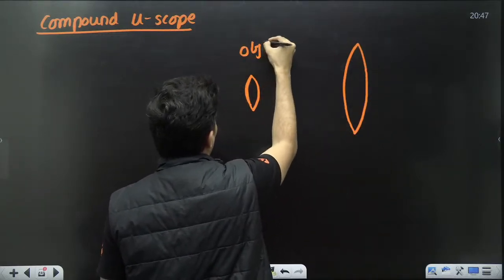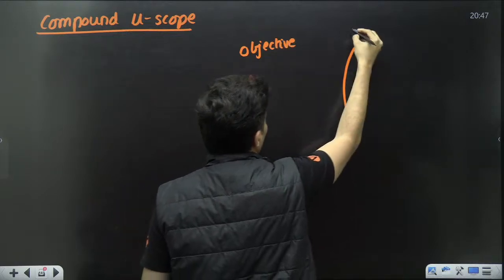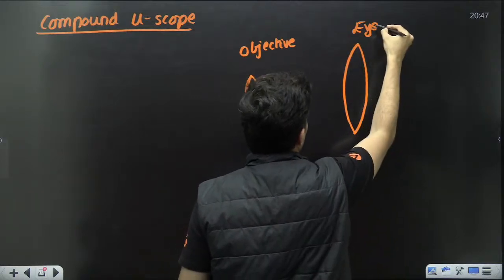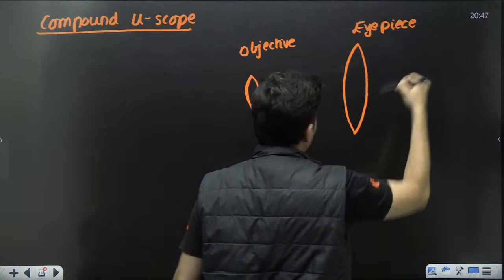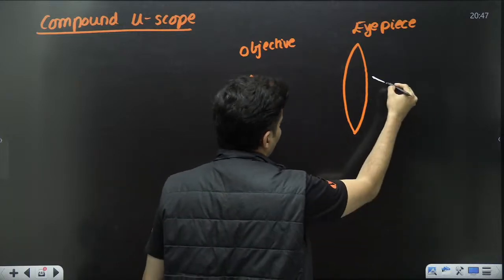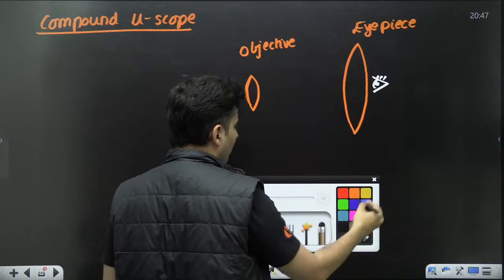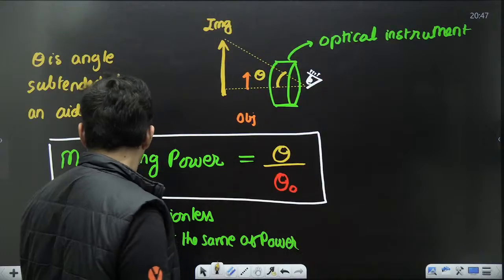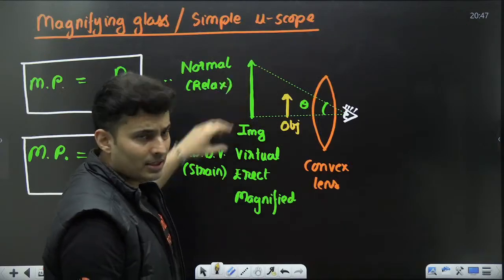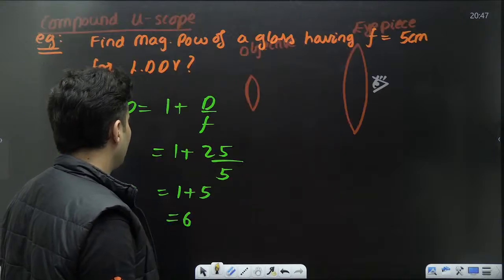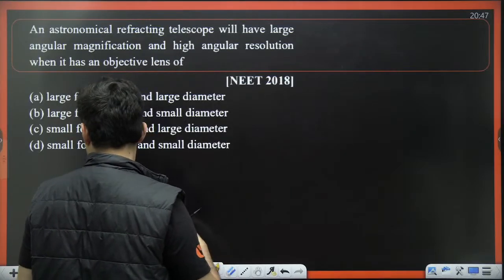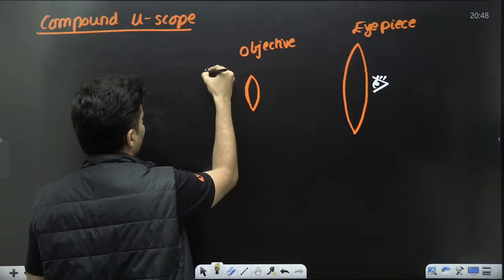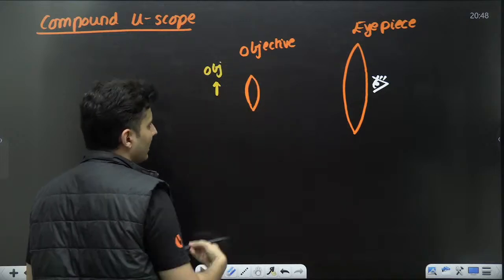This lens is called the objective because the object is placed near it. This is called the eyepiece because your human eye is near that. Your human eye is here. And the object, just like over here, was placed here and you get the image. In the same way, you will see that the object is placed somewhere here. That's why this lens is called the objective.